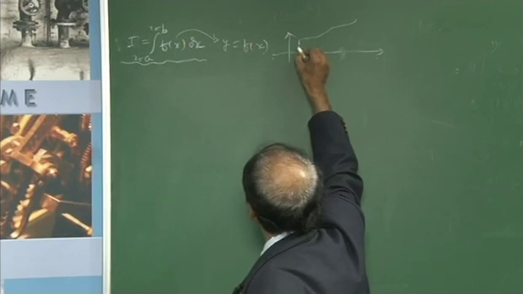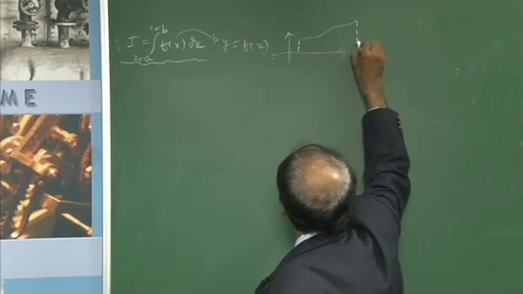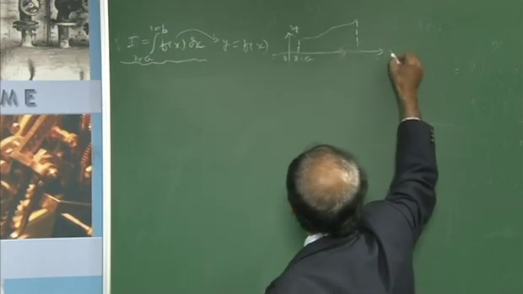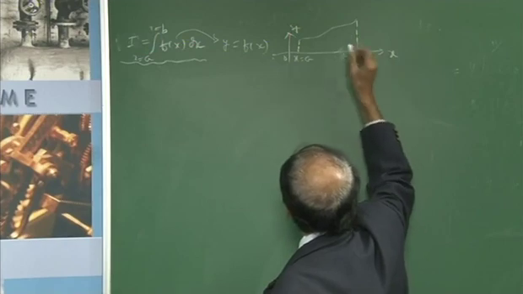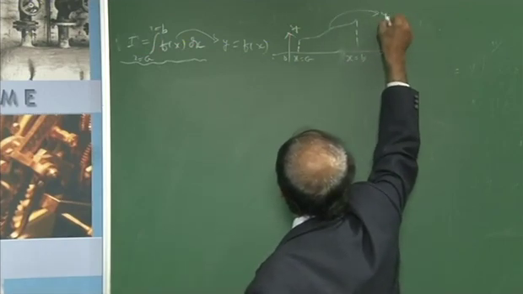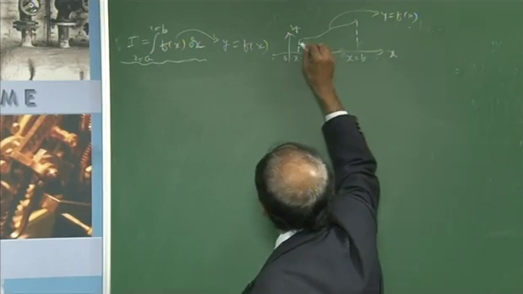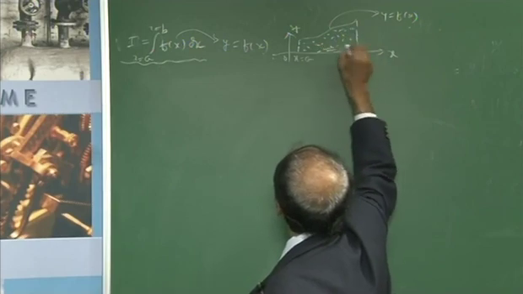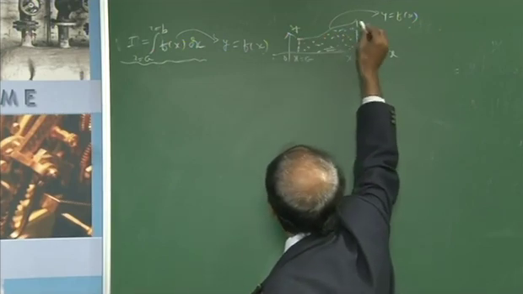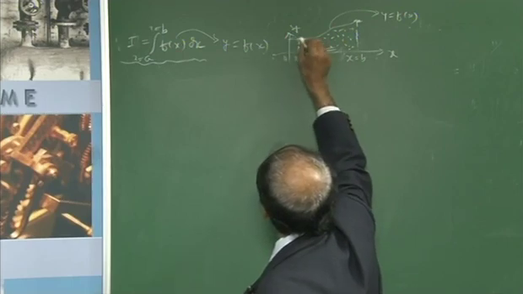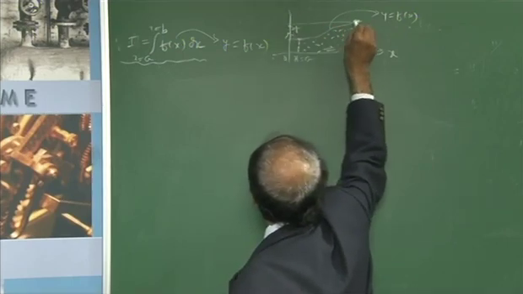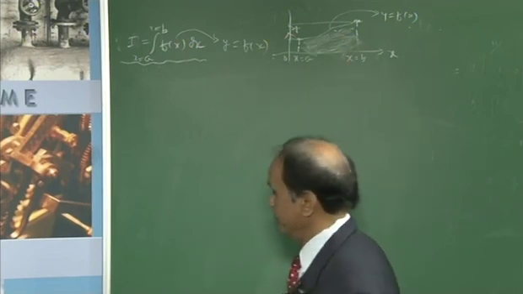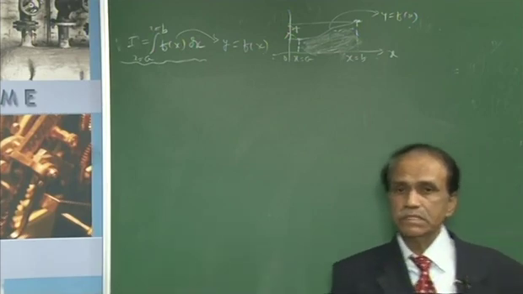That means we will fix the boundary here. That's the first boundary, draw perpendiculars on the x axis. This is x equal to a, y here, and x equal to b. So this is nothing but y equal to f of x. Then this is the area you are going to calculate with respect to the x axis, and vertically with respect to this much height and this much height. That means this is the boundary from the y axis and this is the boundary from the y axis. So within this, this is the area which you are going to calculate. This is with respect to single integration.